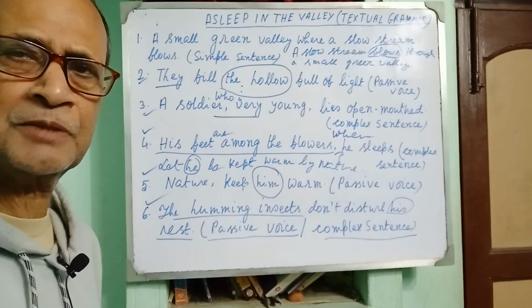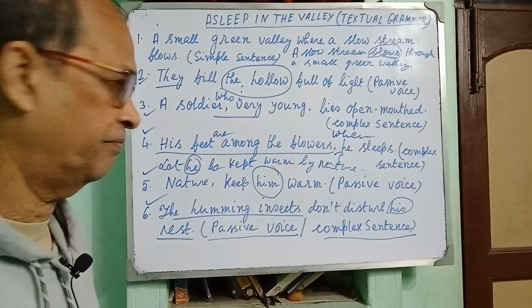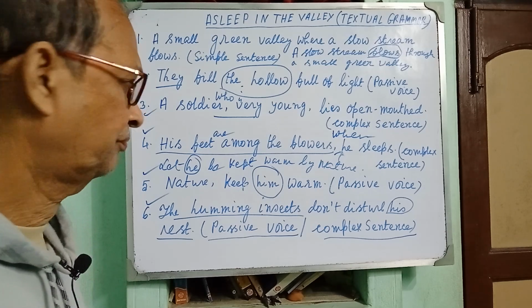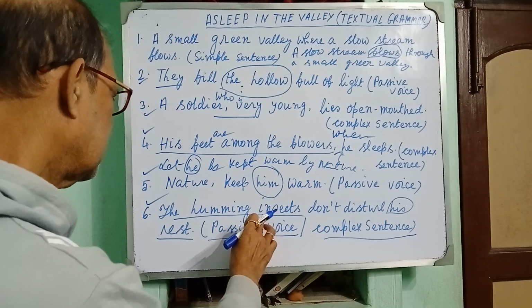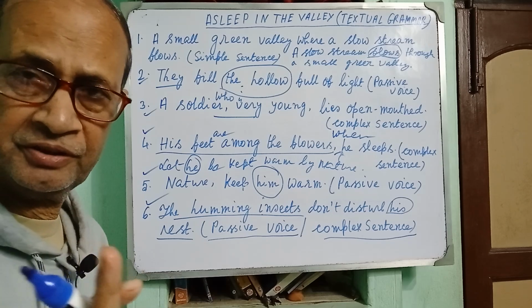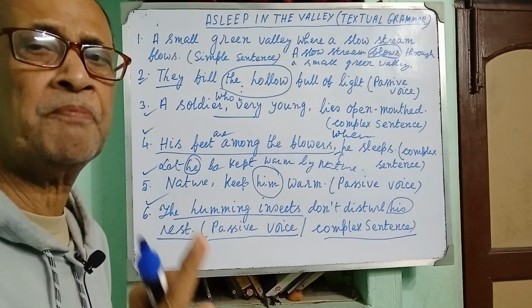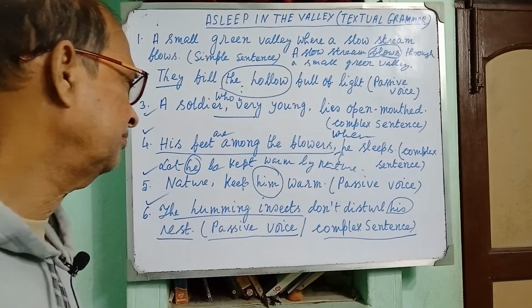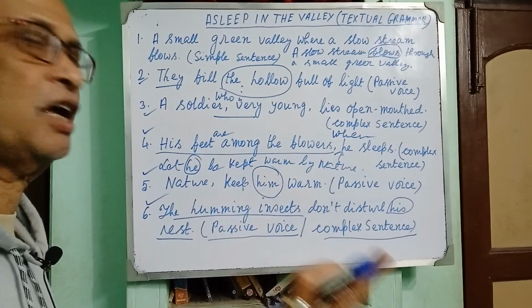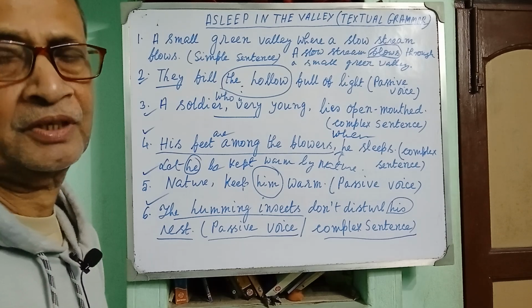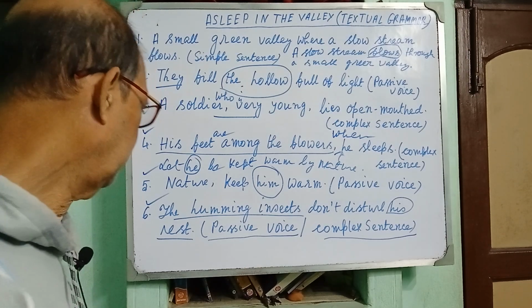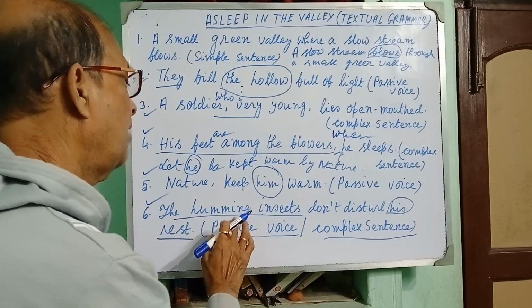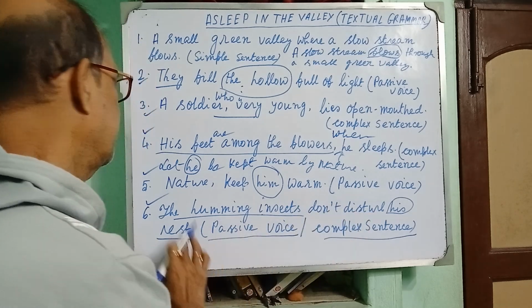It may be transformed into complex sentence in another way. For example, though the insects are humming, adverb clause of contrast. Remember it. Adverb clause of contrast. Though the insects are humming, they don't disturb his rest. Though or although. Although the insects are humming, they don't disturb his rest.